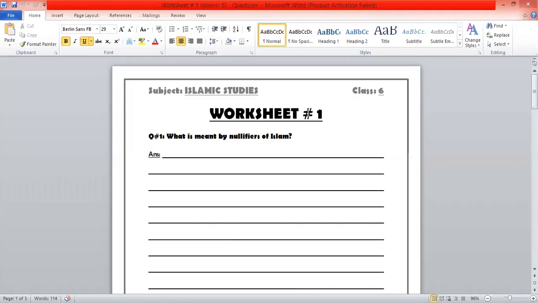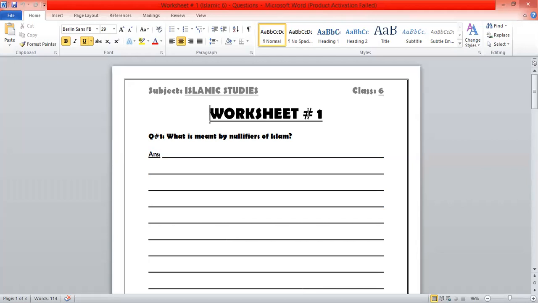So in worksheet one, question number one is asking what is meant by the nullifiers of Islam. The nullifiers of Islam are basically the things which cancel the Islam. But what is meant by that? We discussed some of the nullifiers of Islam.